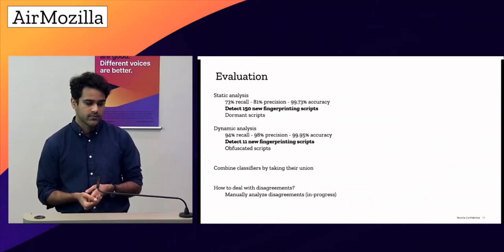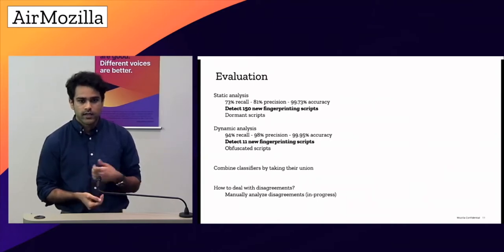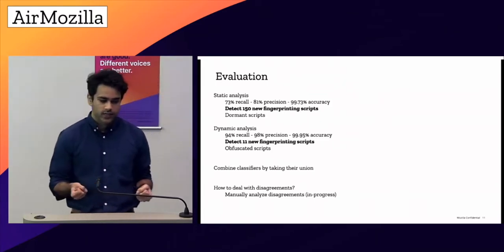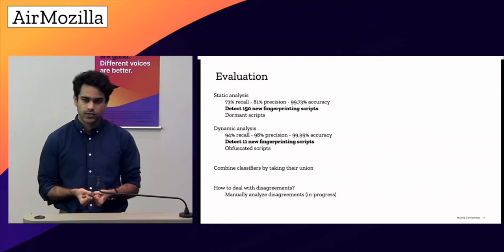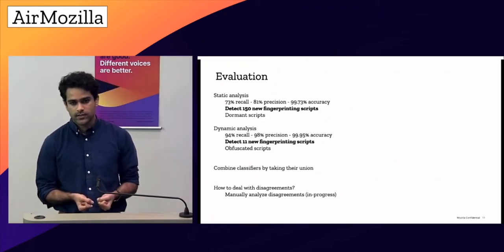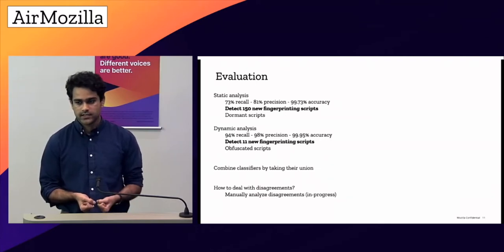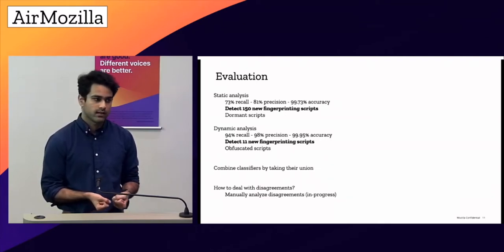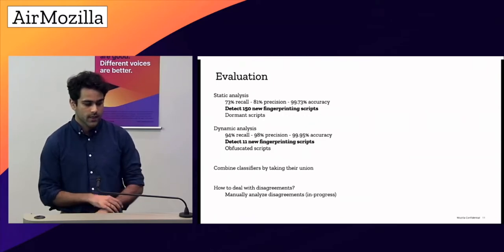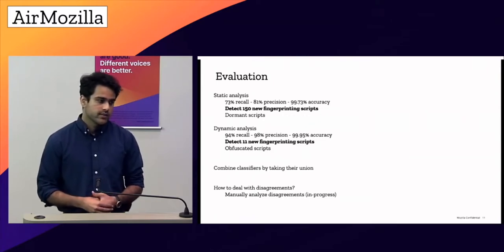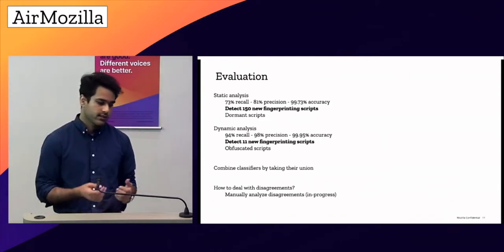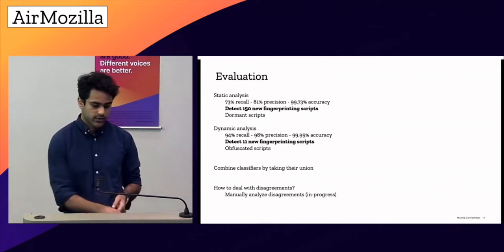And with dynamic analysis, we discover 11 new scripts. So both of these features are independently giving us results. We combine the information by taking the union of the results, and they provide complementary information. In case of obfuscated scripts, they will be captured by dynamic analysis, and scripts that don't execute or that we don't have full coverage for will be captured by static analysis. But then we'll also have disagreements in which one classifier would say it's a positive and the other would say it's a negative. We then look at the disagreements and see which one is correct.